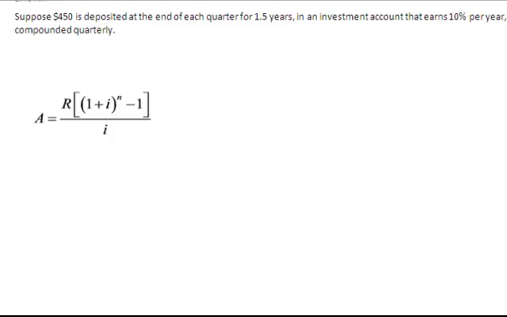Now, because you're looking for the amount of the annuity, what it's going to be worth 1.5 years after you've begun depositing these amounts, you're going to use this equation here, which is determining the amount of the annuity sometime in the future. You have the variables R and I and N, which you must put into the equation to substitute. So for you to do that, you have to figure out what those values are.